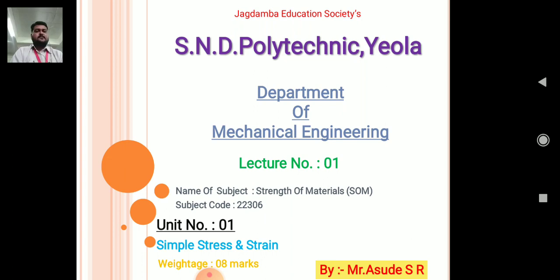Today we are going to attend the first lecture on the subject Strength of Material, having subject code 22360, unit number 1, Simple Stress and Strain.